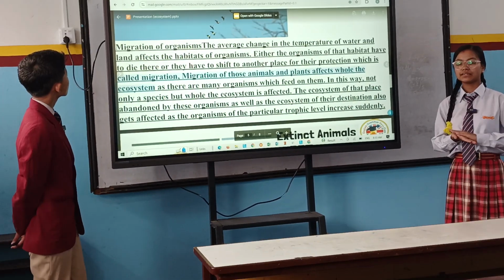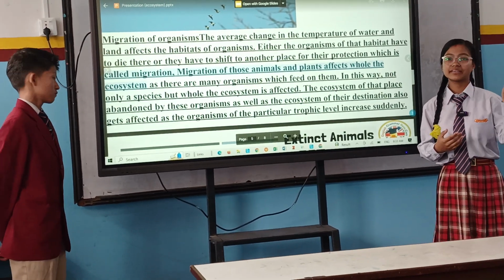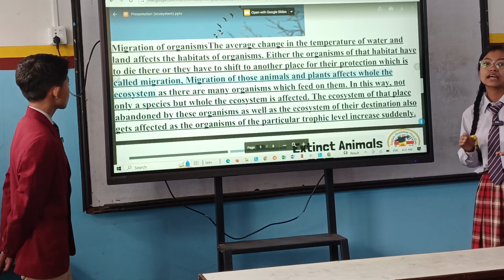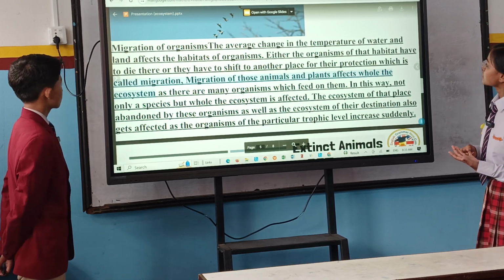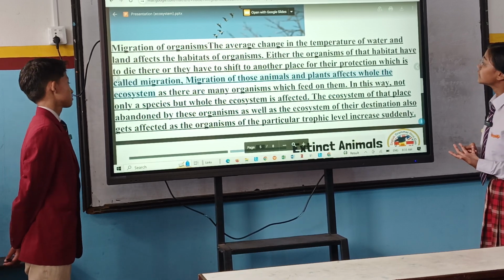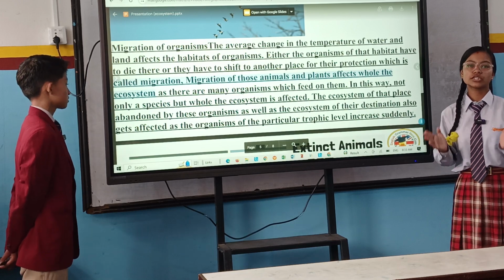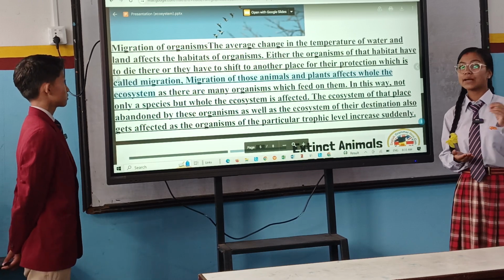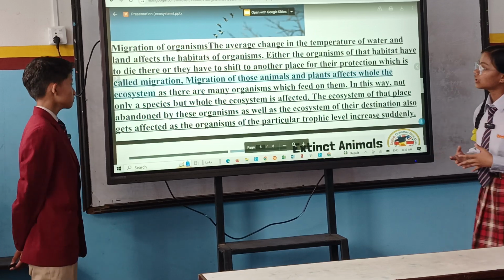So now we are living here in this climate, and if we suddenly go to the next region or any kind of Himalayan region, then we won't be able to survive there. In a similar way, if there is any certain change in our temperature, then we won't be able to survive in that kind of temperature. Either the organisms of the habitat have to die there or have to shift to another place for their protection. This is called migration. That means if there is any kind of average temperature change in their habitat, then they have to move from there to the next place, or they have to die there. And if they move from one place to another for their own safety, then this is called migration.